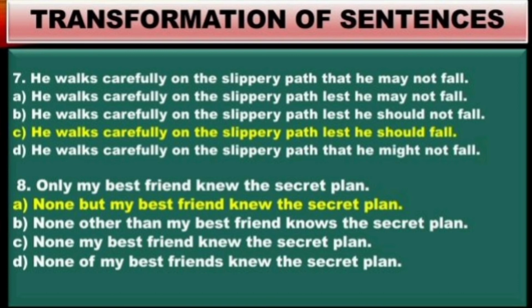So in fact, in all the options, this part is the same. He walks carefully on the slippery path. Only the subordinate clause is different. Option A tells lest he may not fall. So lest he may not fall, lest is already a negative conjunction. He may not fall cannot be. Lest he should not fall, here also the same thing. Two negatives are used here.